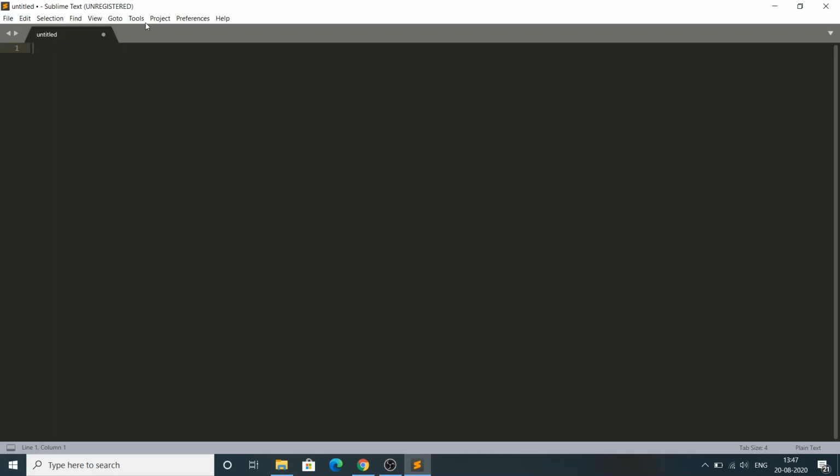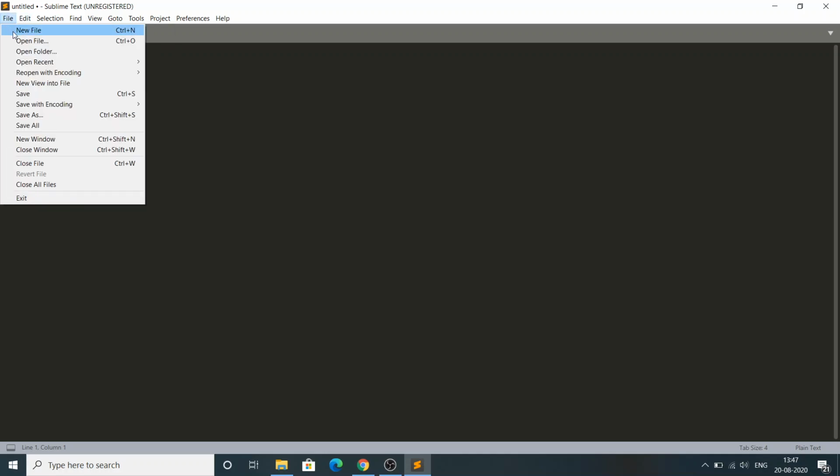See, this is the Sublime Text. Now I'm going to give you a tour of the Sublime Text editor. You can see the File menu here. In the File menu, you have New File. You can also use a shortcut, Ctrl+N.